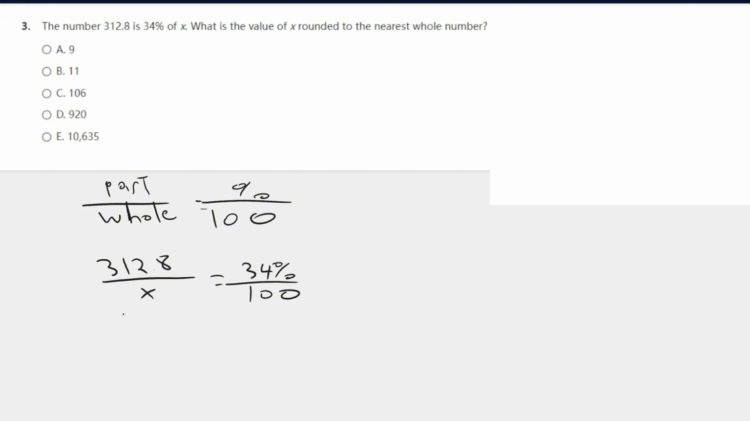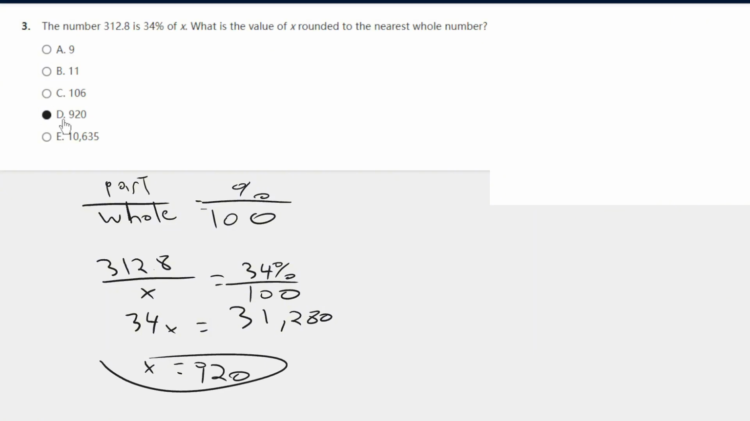Now we can cross multiply. 34x equals 312.8 times 100, which is 31,280. Then we divide by 34. x is going to be 920. That's answer D.